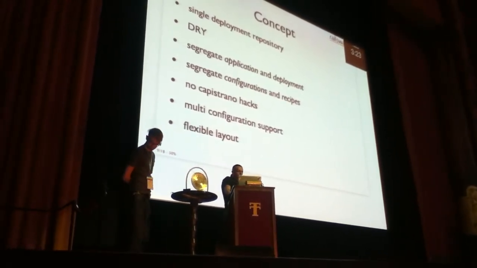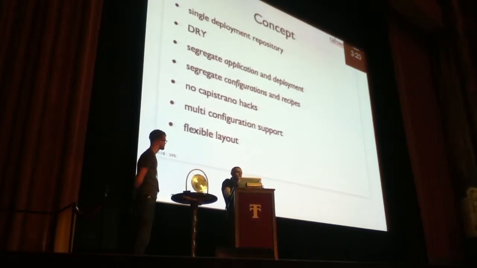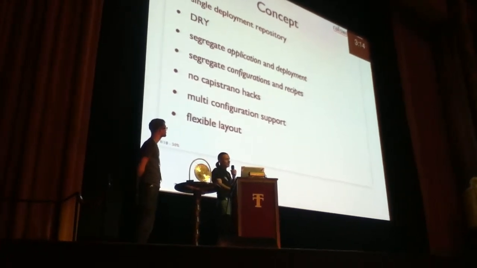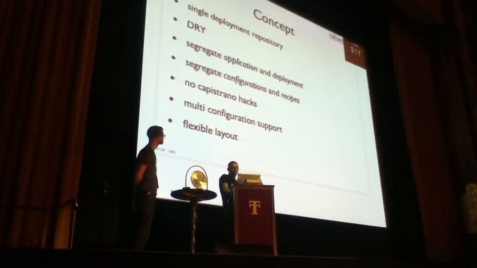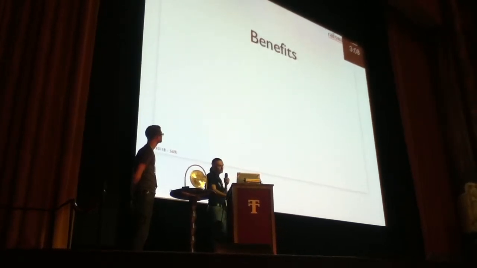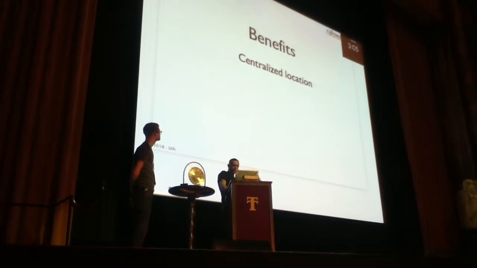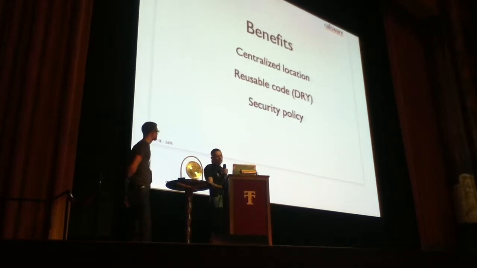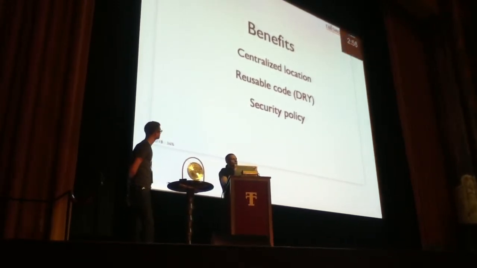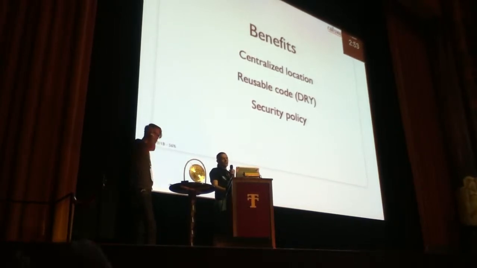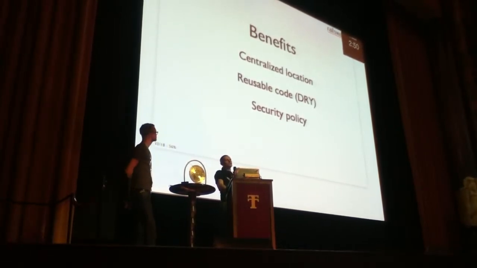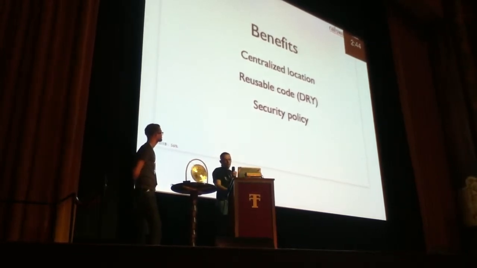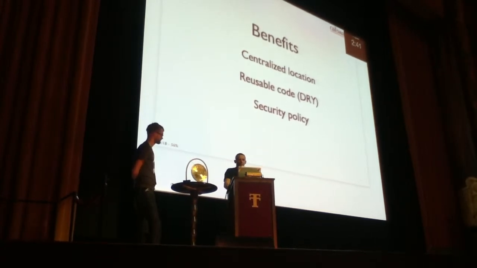We don't use Capistrano hacks. It supports multi-configurations, and the file layout is flexible, so it means you are not forced to use some special layout. So what are the benefits? The obvious benefit is that you have centralized application code, it is reusable, and security policies mean that all your passwords and SSH keys are in a single place, and also you can restrict access to this repository, so a developer can just concentrate on developing the actual application, not deployment.